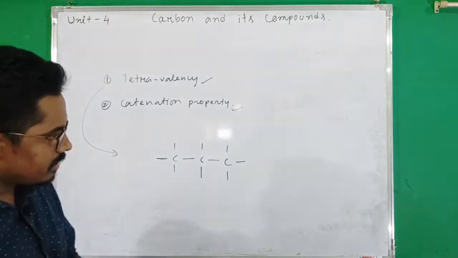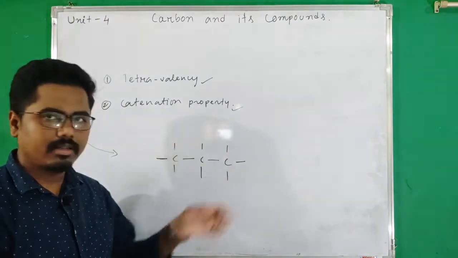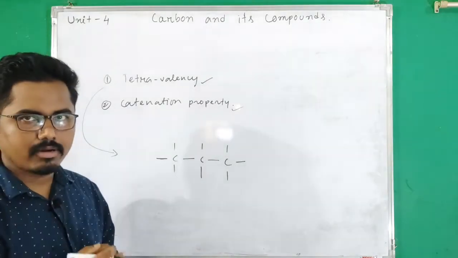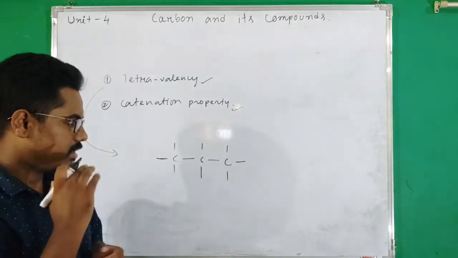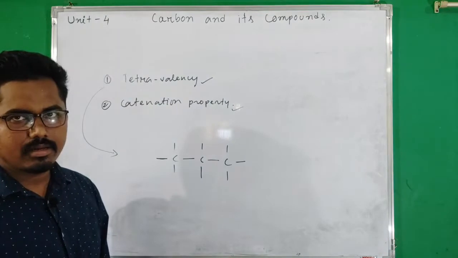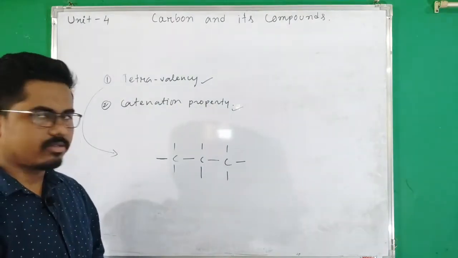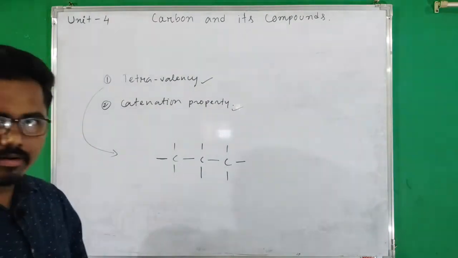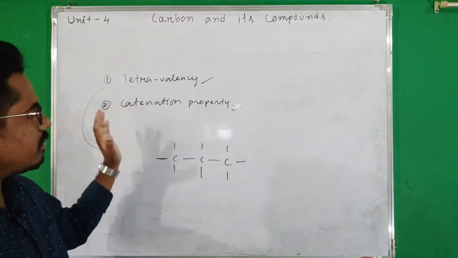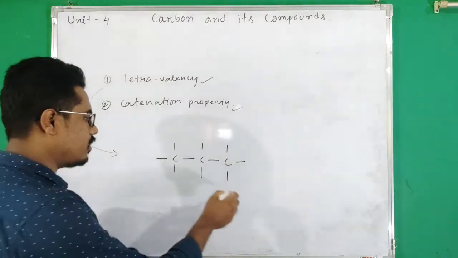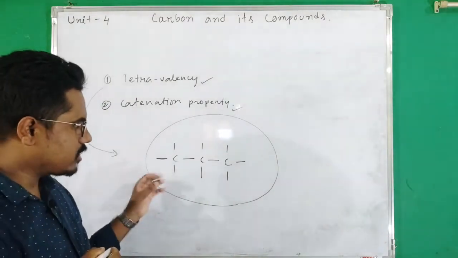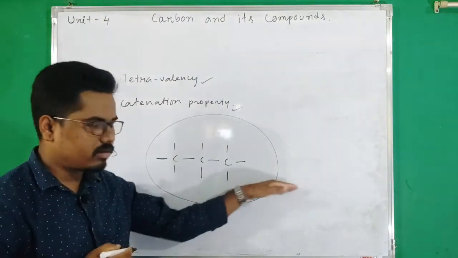Okay, or we can say that there are large number of carbon containing compounds known, which are known as organic compounds, because at first they were believed to be obtained only in living organisms, but nowadays they can be prepared in laboratory also. You will learn about this in higher classes. So we have seen that due to tetravalency and catenation property, there are large numbers of carbon containing compounds known. Okay, and due to these properties, carbon can form long chain.